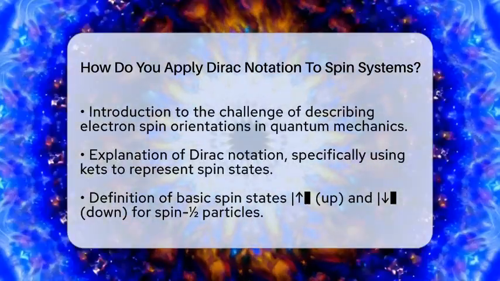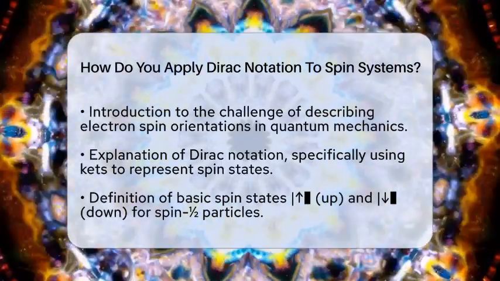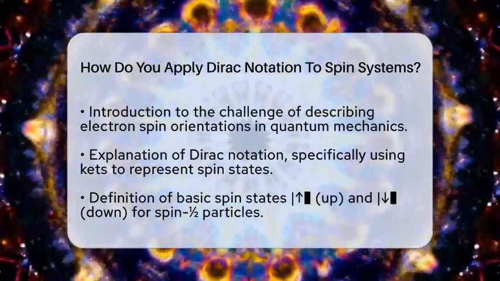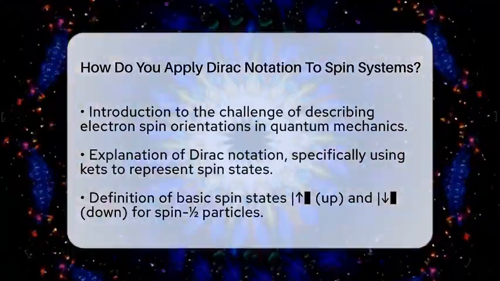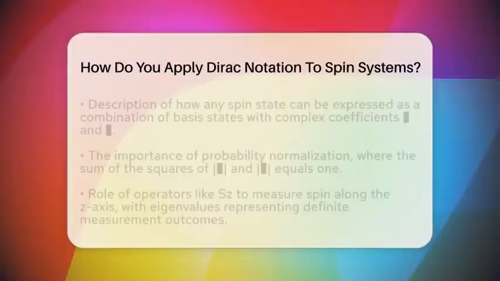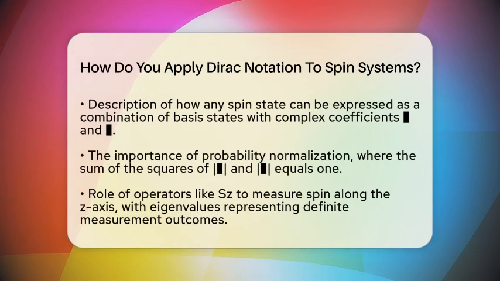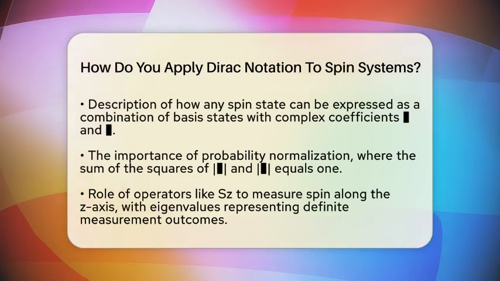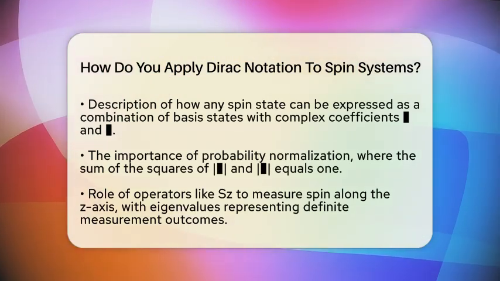Any spin state can be written as a combination of these two basis states. For example, if you have a state |ψ⟩, it can be written as a sum of α|up⟩ plus β|down⟩, where α and β are complex numbers. These numbers tell us the likelihood of measuring the spin as up or down. The sum of the squares of their magnitudes always equals 1, which keeps the total probability at 1.